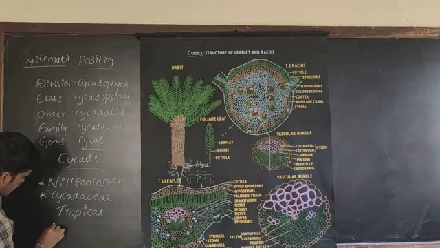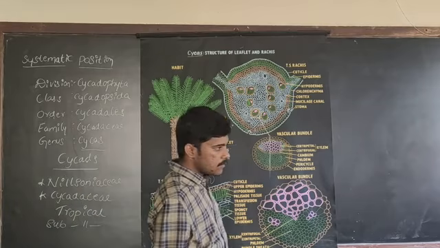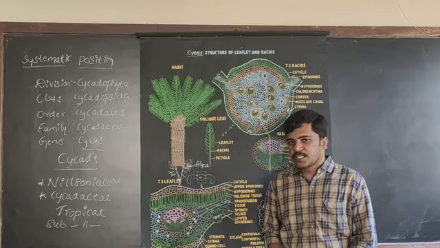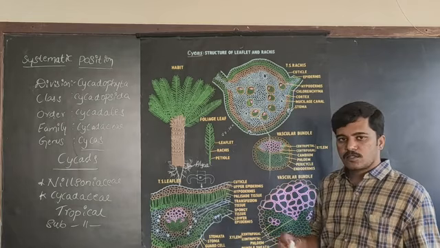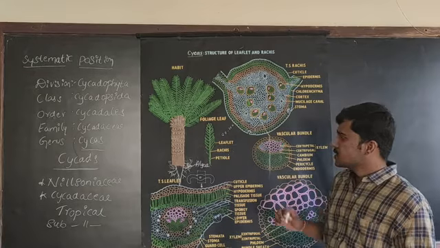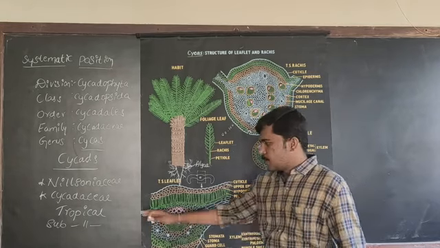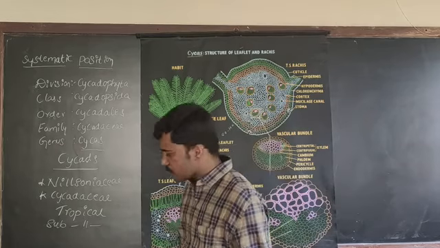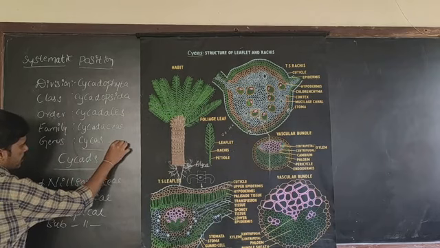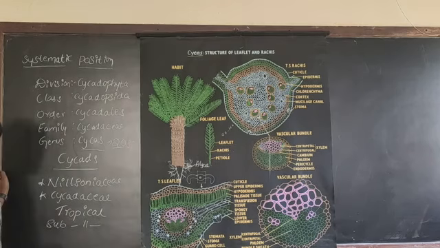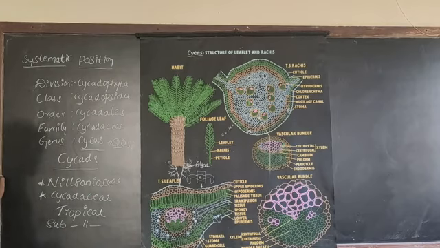It is present in countries like India, Bangladesh, Nepal, and even in Australia and China. There are more than 20 species of Cycas present all over the world.